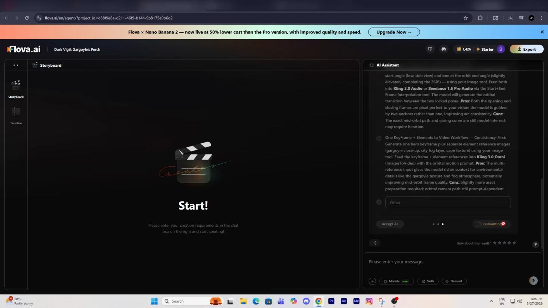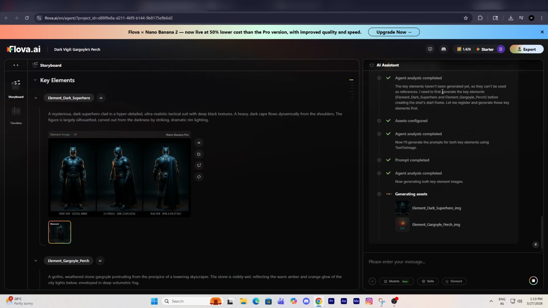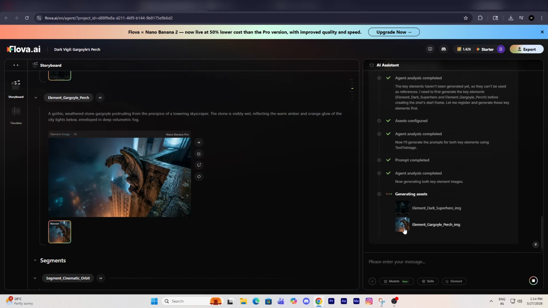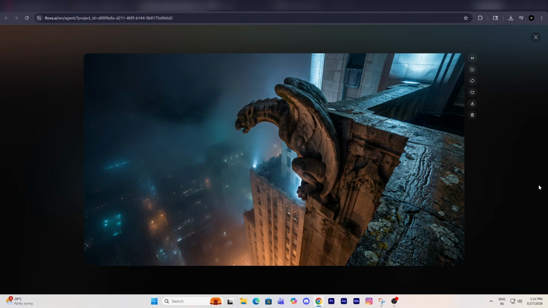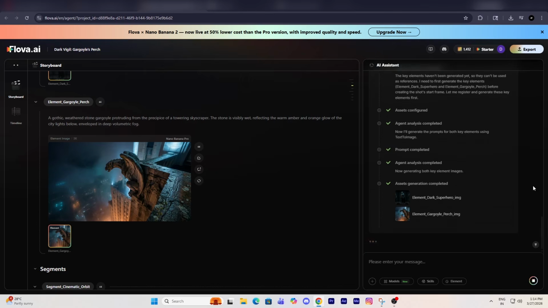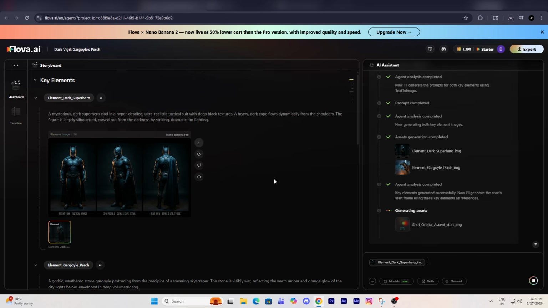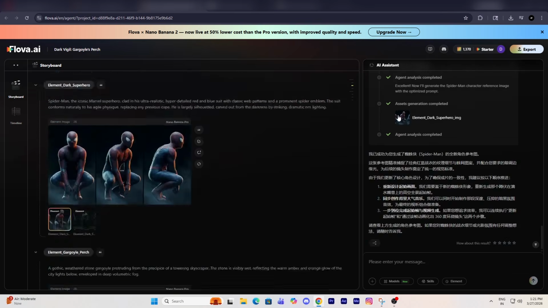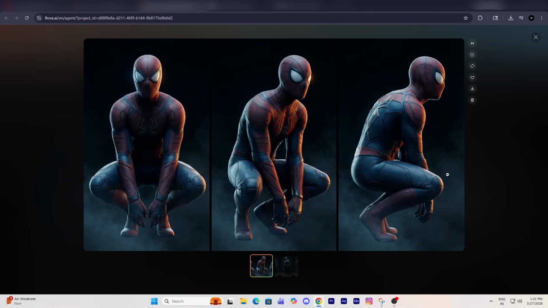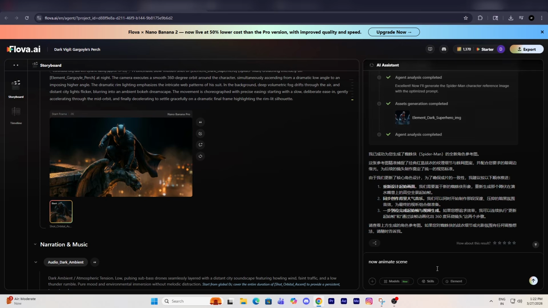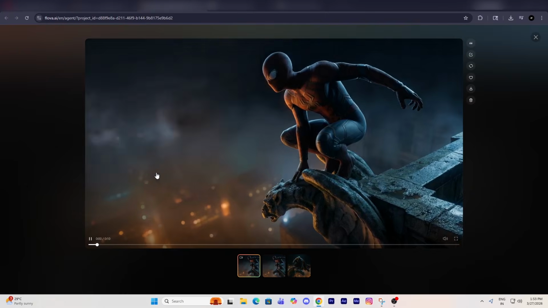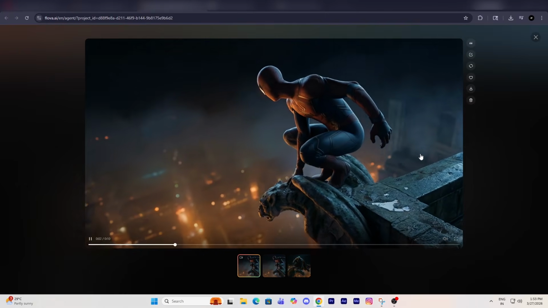Click Generate. Now guys, our character has been generated. And just take a look at the quality of the character. How amazing it looks. Along with the character, our background is also ready. But guys, I don't want Batman. I want Spider-Man. So we're going to swap the character. And here's what we need to do for that. Just click reply and type something like, change the character to Spider-Man. And the system automatically replaces it. Clean, precise, and honestly impressive. Then type, animate the scene, and instantly you have a high-quality cinematic video ready to publish.